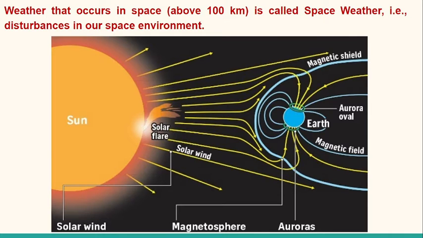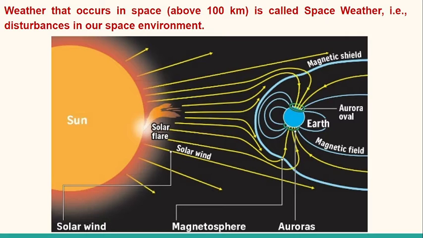Today we are discussing space weather. The weather that occurs in space, above 100 km from our Earth's surface, is called space weather. That is the disturbance in our space environment. This picture represents space weather activity. As we know, the Sun is a source of energy and it radiates energetic particles and extreme radiation.